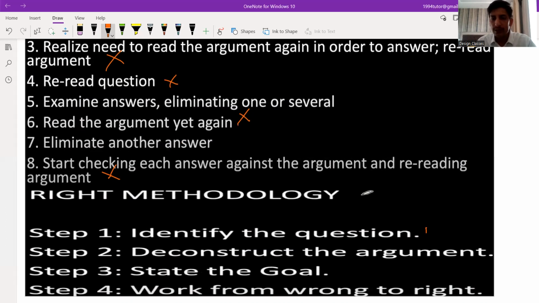Then go to the questions and read what they are. The passage is very lengthy and you are not able to remember the whole passage, but you can remember the 4 questions. If he is asking about inference, contradiction, which statement is weakening, or which is strengthening, it is easy to remember 4 questions.